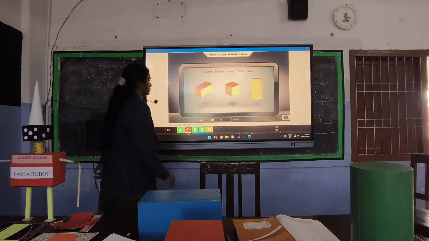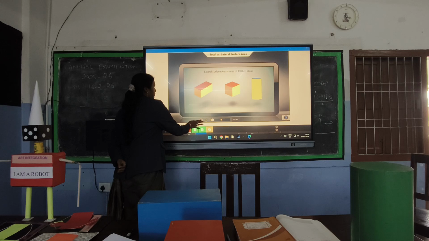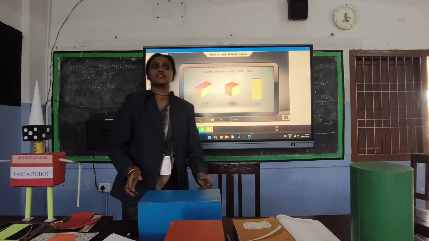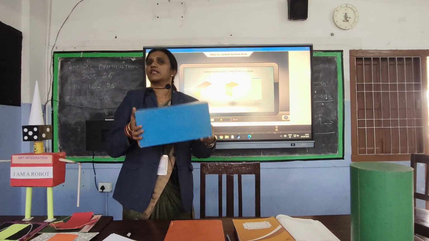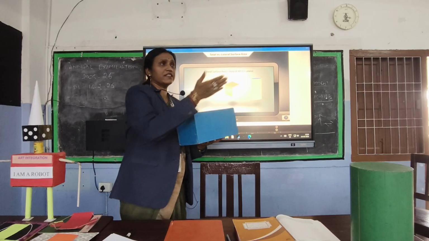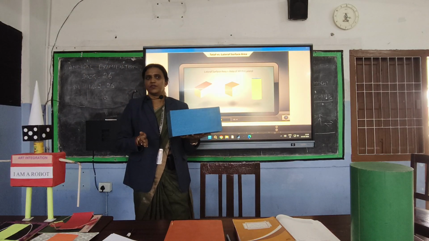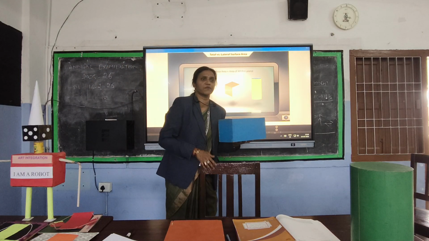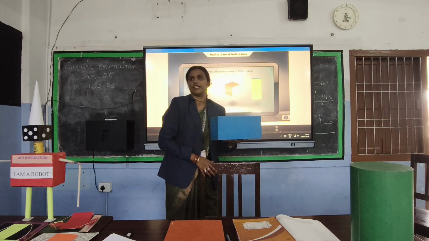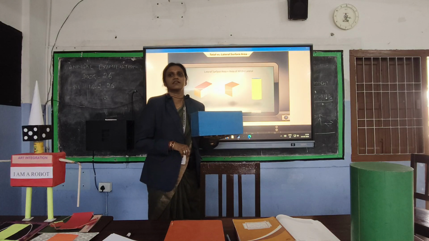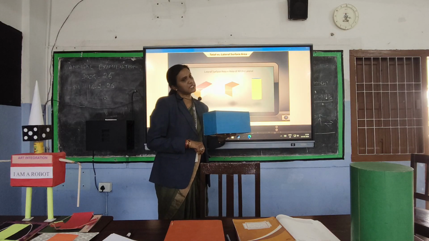Lateral surface area is the area of all the lateral faces. So what is your lateral surface area? Take the example of your classroom. Your classroom is in which shape? Cuboid. How many faces does it have? 6 faces.